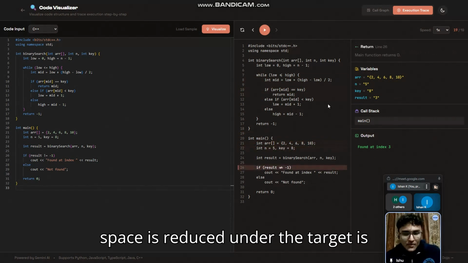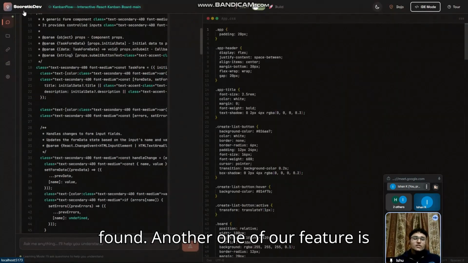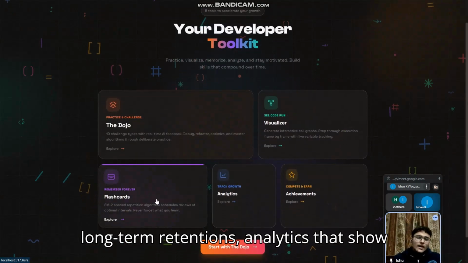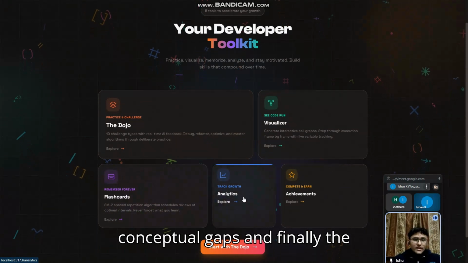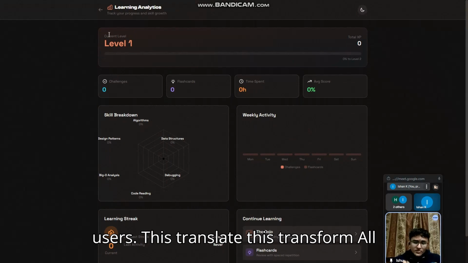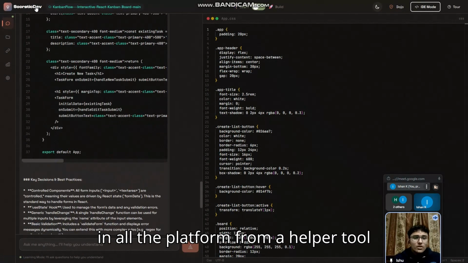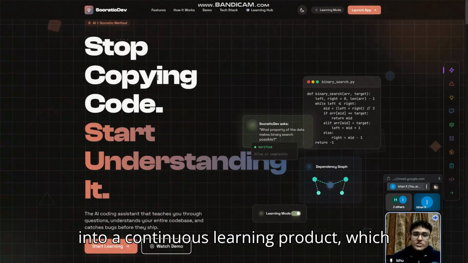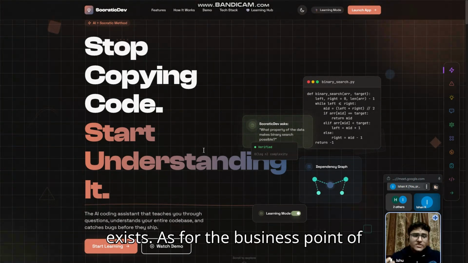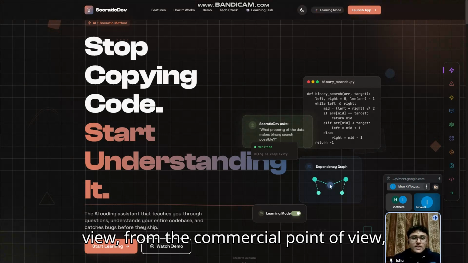clearly showing how the search space is reduced until the target is found. Another one of our features is spaced repetition flashcards to strengthen long-term retention, analytics that show conceptual gaps, and finally gamification to drive consistency for the users. This transforms the platform from a helper tool into a continuous learning product, which is where long-term value and monetization exist.